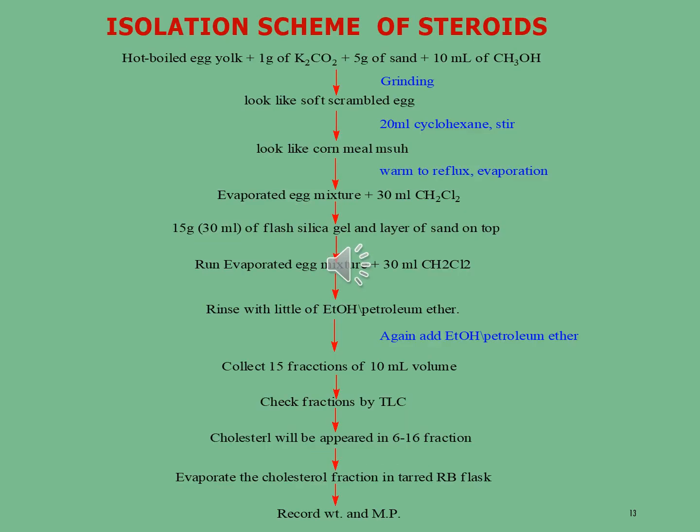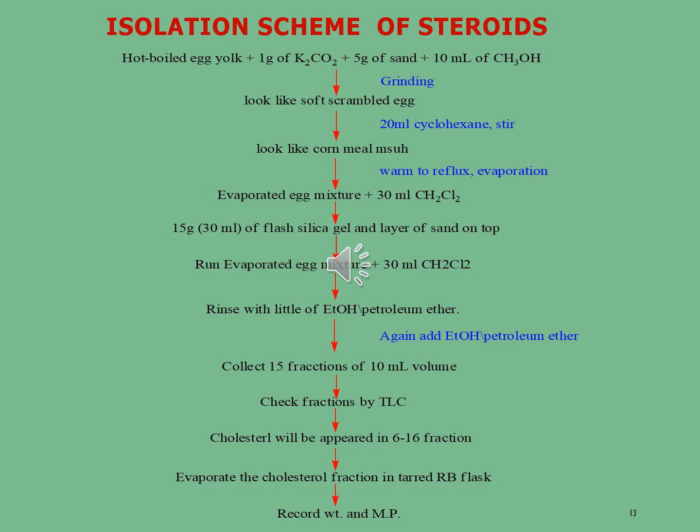Let's see the isolation and purification of steroids. This is the specific method for the extraction and isolation of steroid molecules. In this method, we take hot boiled egg yolk to which 1 gram of potassium carbonate is added. After that, 5 grams of sand and 10 ml of methanol are added. The whole material is ground and we get a soft scrambled egg material.